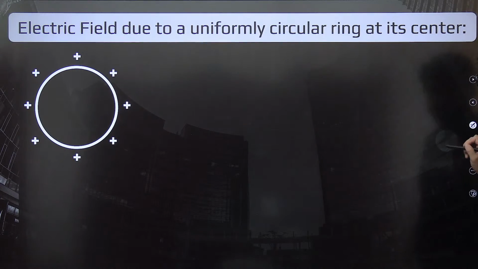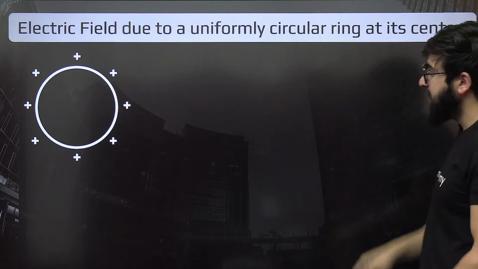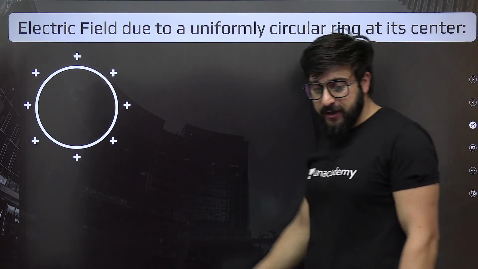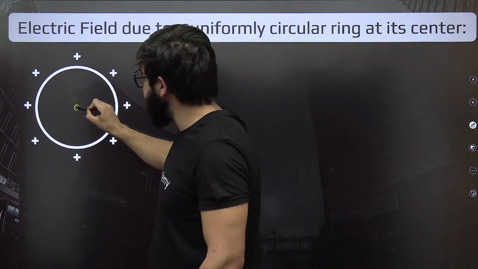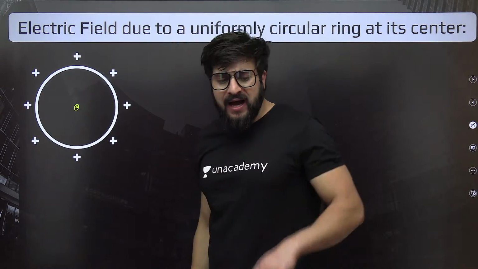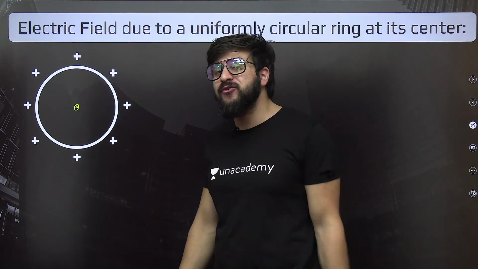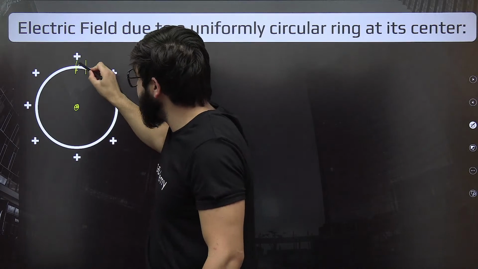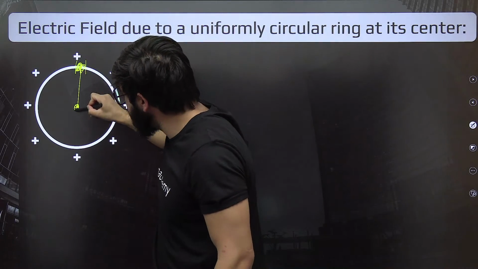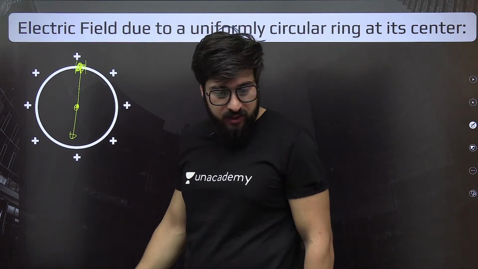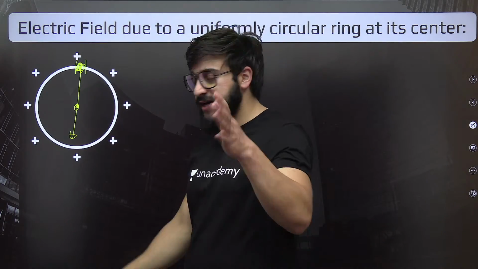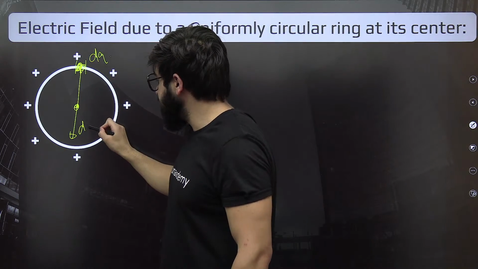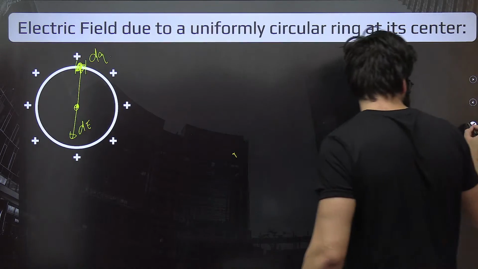Now, electric field due to a uniformly charged circular ring at its center. Now we are supposed to find the electric field at this point because of this circular ring. What is the method that we use every single time? You take a small element over here, and because of this element you find the electric field in this direction. I would say this is having dq and this is dE, the electric field at the center.